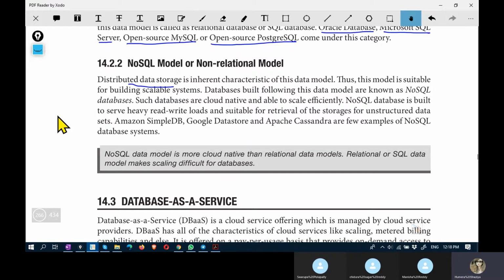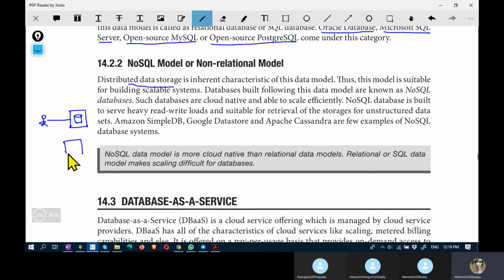In a conventional environment, you had a local machine with a database product installed and running, and you are the user using it. This is not the case in cloud.